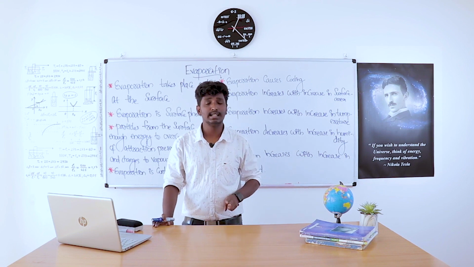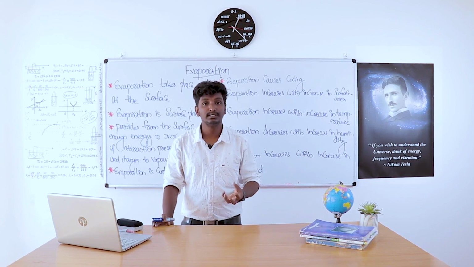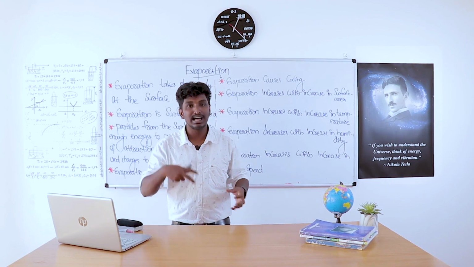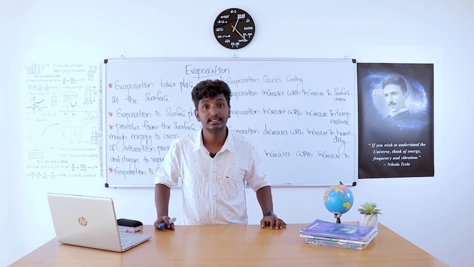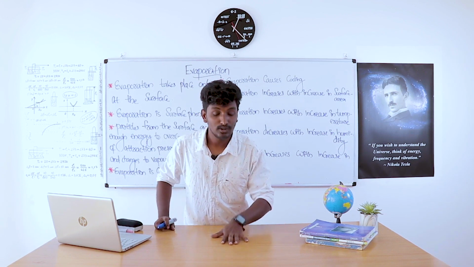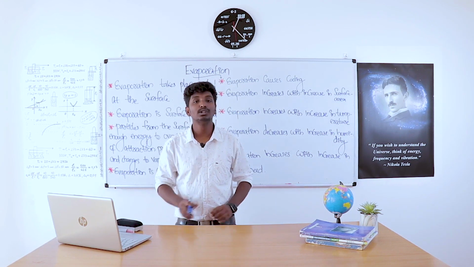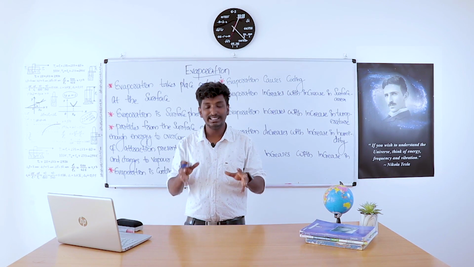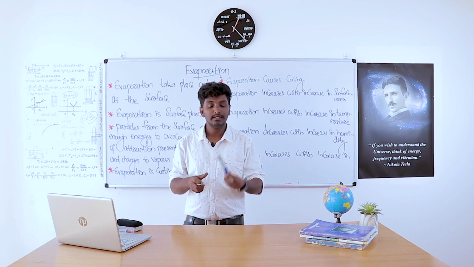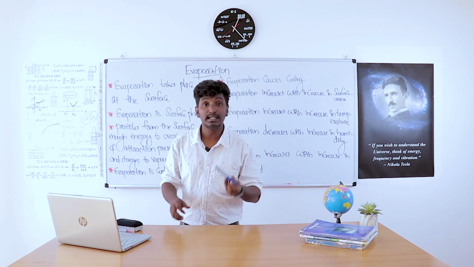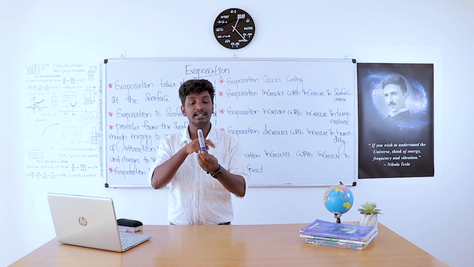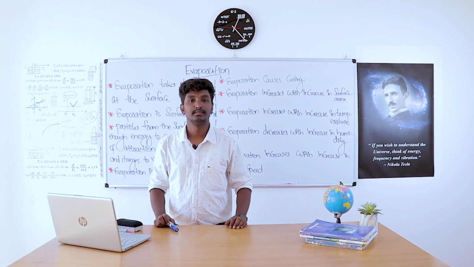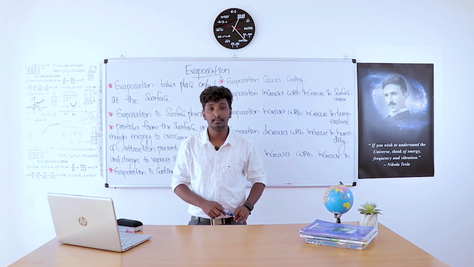And the other question is, why do we see water droplets on the surface of a glass container or any other container which is having ice cold water? You all see this phenomenon: when we take cold water in a glass, we can see water droplets on the outer surface as well. Why does this happen? The reason is simple.